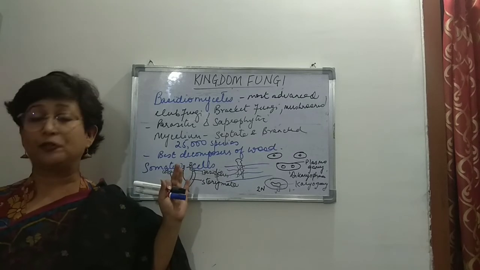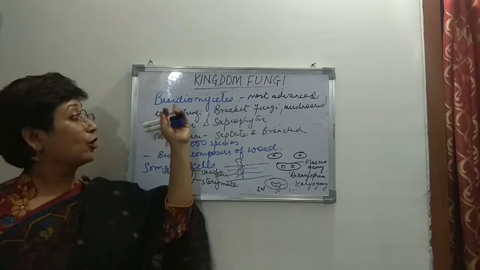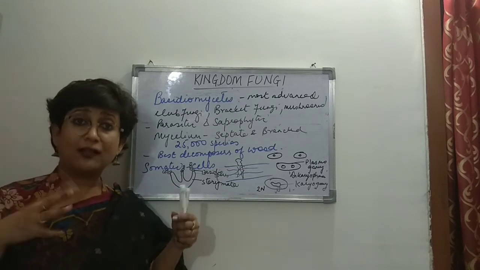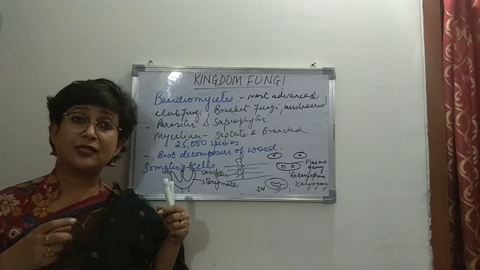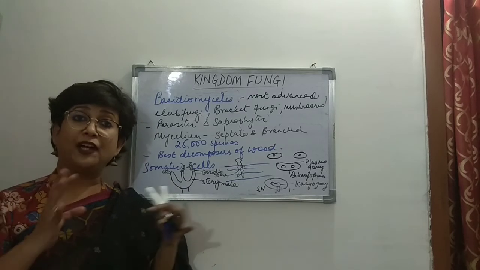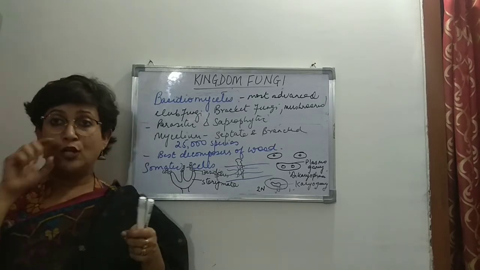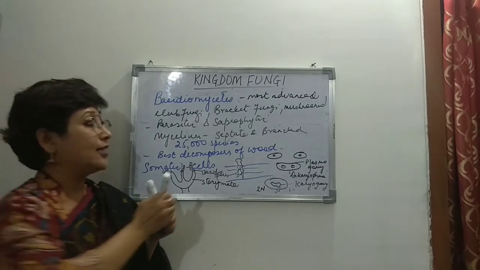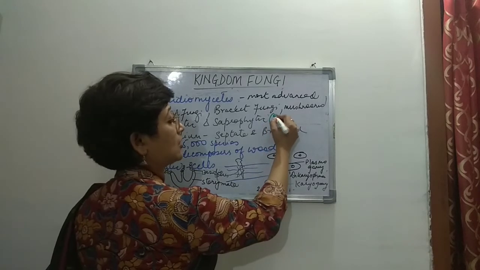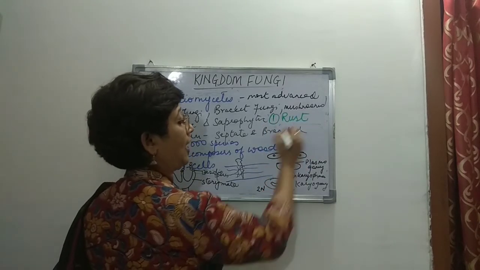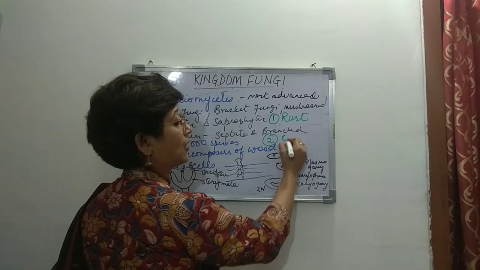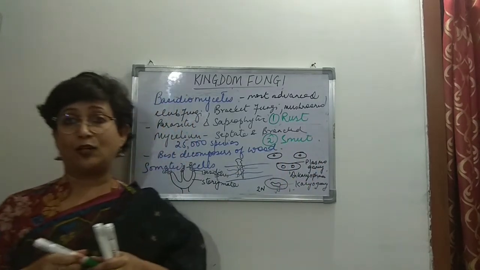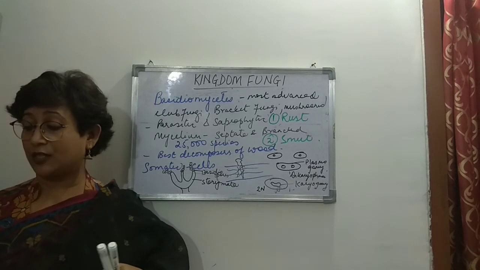And a very important thing about this group is that they are parasitic also, and since they're parasitic, they cause a variety of diseases in plants. So the two main diseases that they cause in plants are rust and smut.